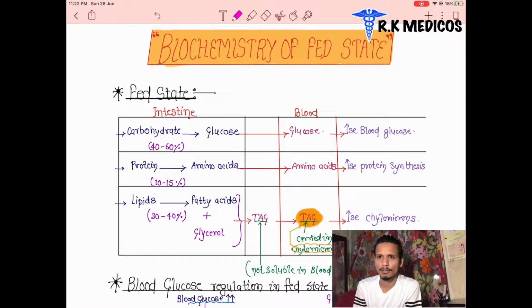We are going to discuss your biochemistry second part, that is biochemistry of the feed state. What happens when food is taken, and what is happening in our body in the feeding state?